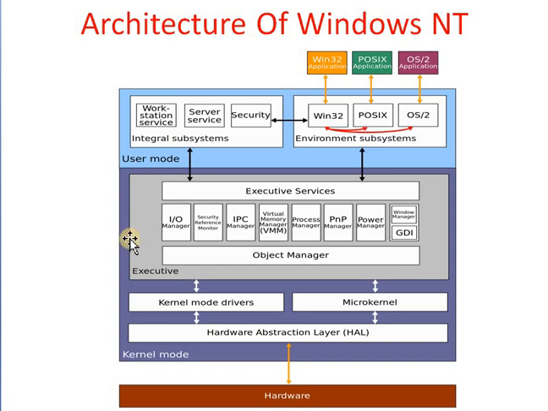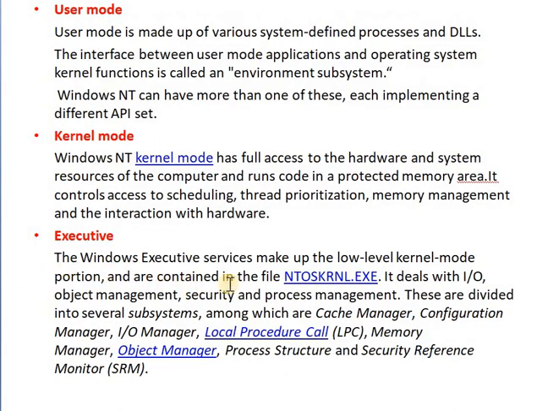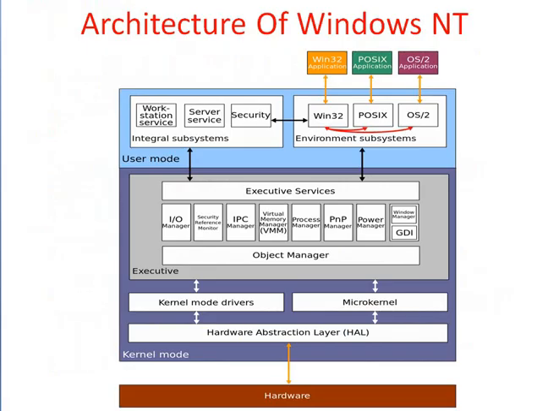Next, we will see what the executive part is. The Windows executive services are made up of low level kernel mode protection and are contained in the file ntoskrnl.exe. The executive part contains the file ntos.exe.